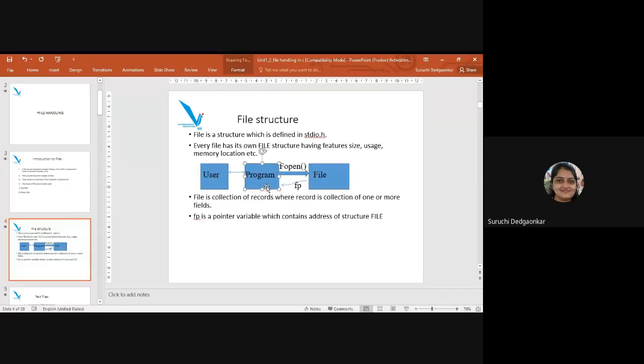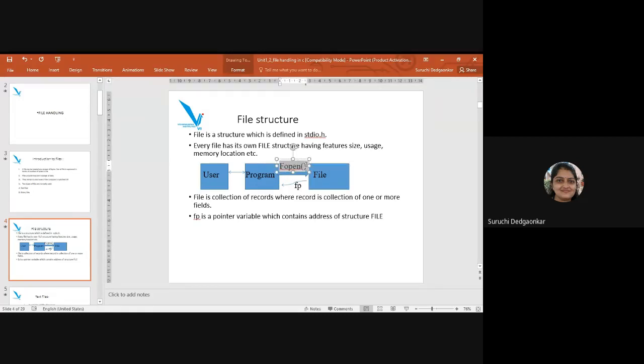Now, our program should have one more property. There should be functions or instructions which will help us communicate with the file stored in permanent memory. The function to establish a handle or communication with the file is fopen.